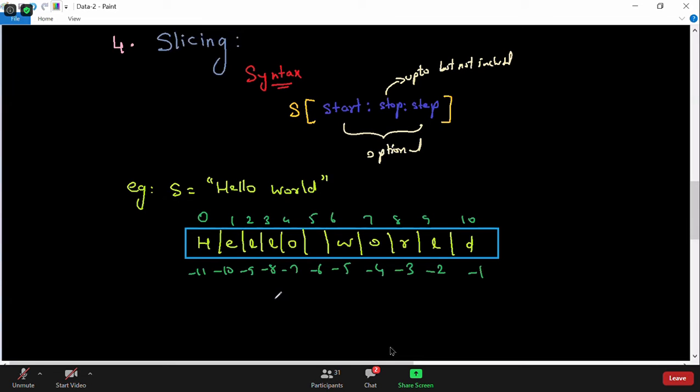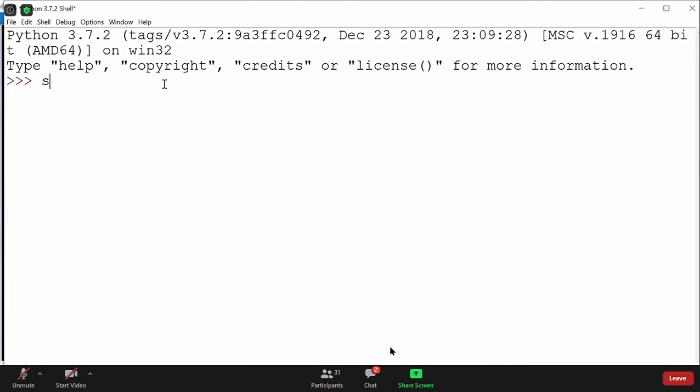Now let us see some examples. I'll go to my Python IDLE and declare the string as it is here, s is equal to hello world. Now if I write square brackets and write 0 here, what will be the output of this statement?